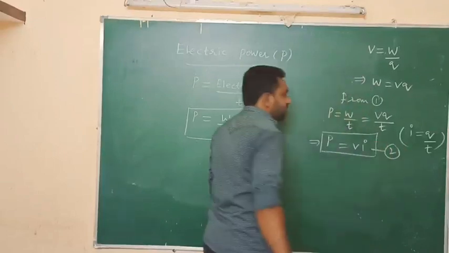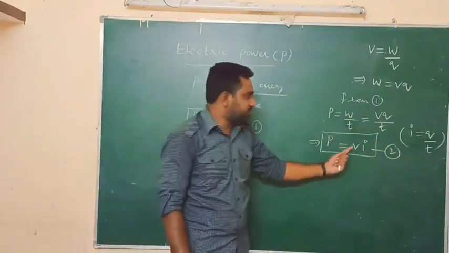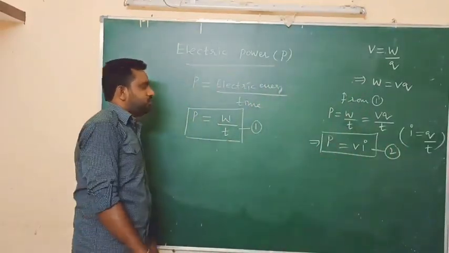This is equation 2. Power equals potential difference into current, and that is the second formula to find the power.